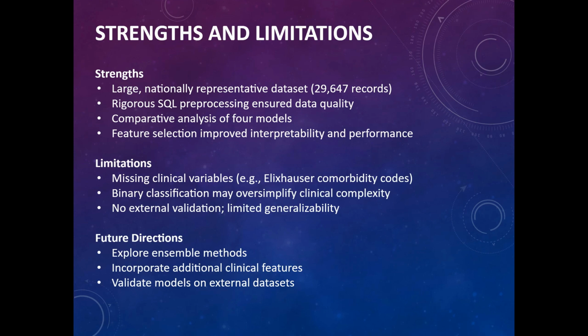Limitations included missing clinical variables like comorbidity codes, a binary risk classification system that may have oversimplified the clinical reality, and the lack of external validation, which limits generalizability. Future work should explore ensemble methods, add richer clinical features, and validate on external datasets. These steps would improve generalizability and strengthen the role of machine learning in public health surveillance for early risk identification.